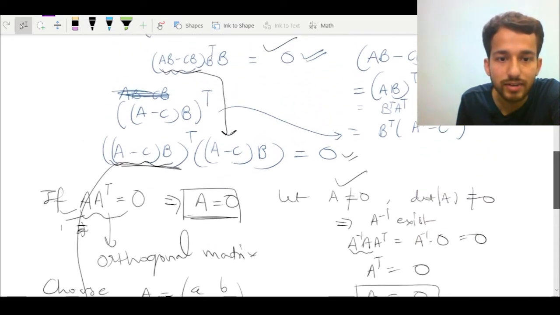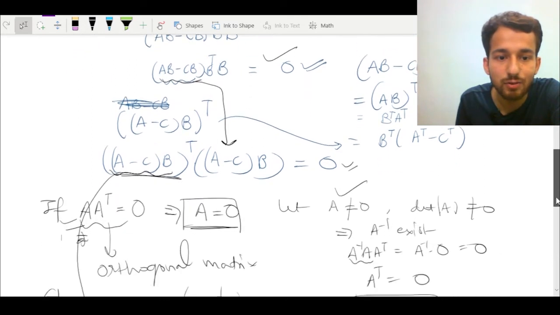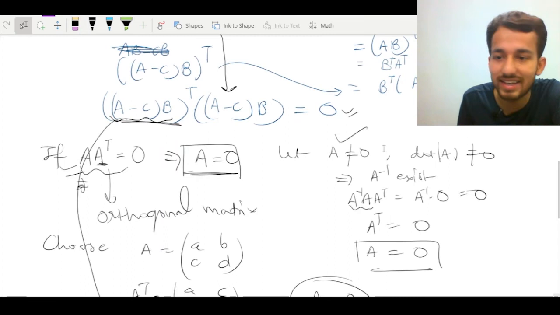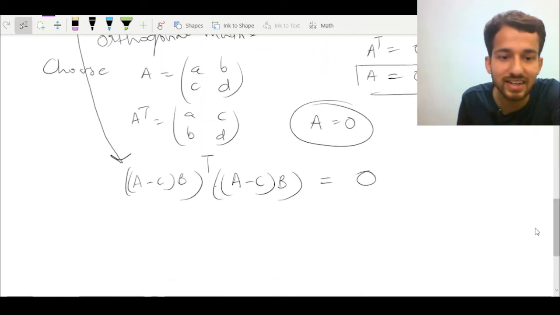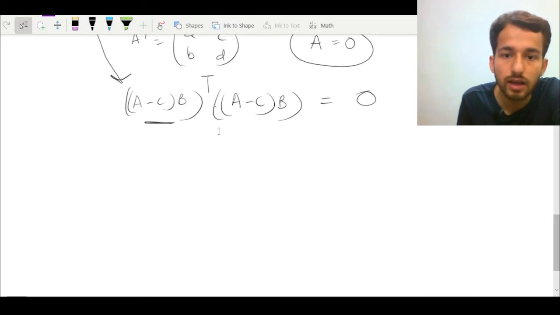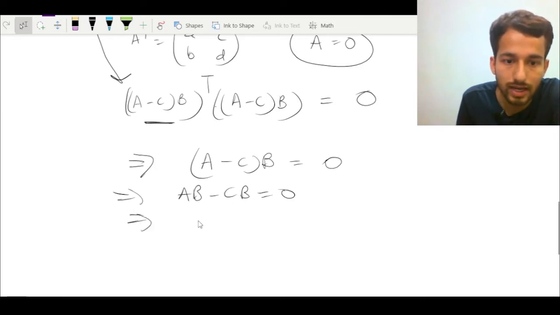Okay, just wait. Now I got what mistake we have committed. We want to transpose on the right hand side, but it will hold again because the transpose is here, but I have constructed the transpose on the left. So I left it to you, simply post multiply and you will get the answer. So from here, what we got is that A minus C times B is 0, or AB minus CB times 0. This implies AB is the same as CB.